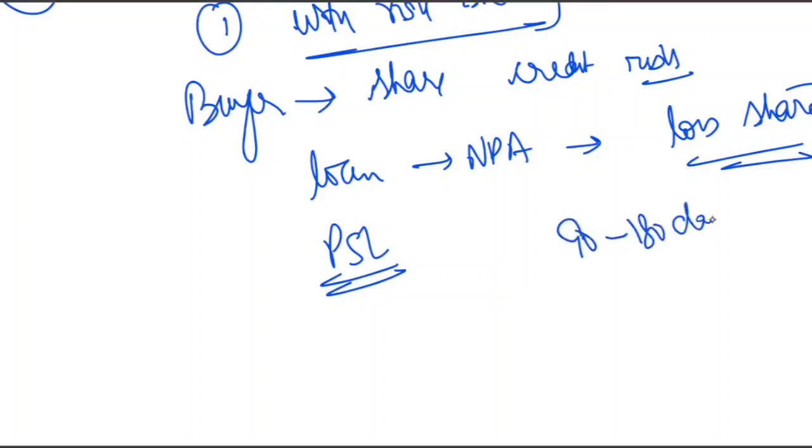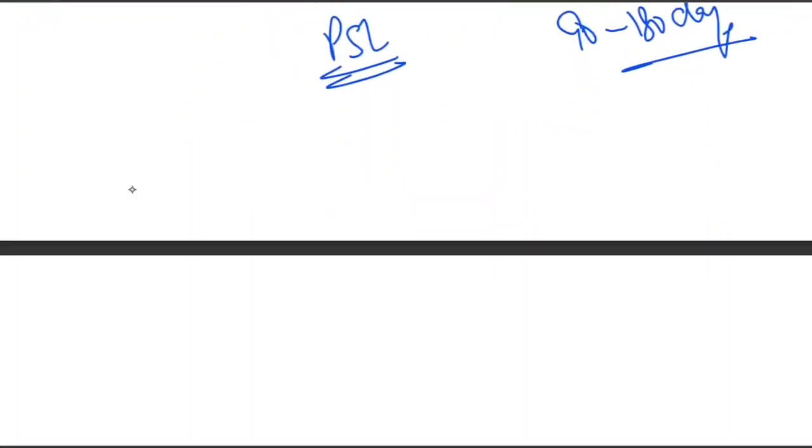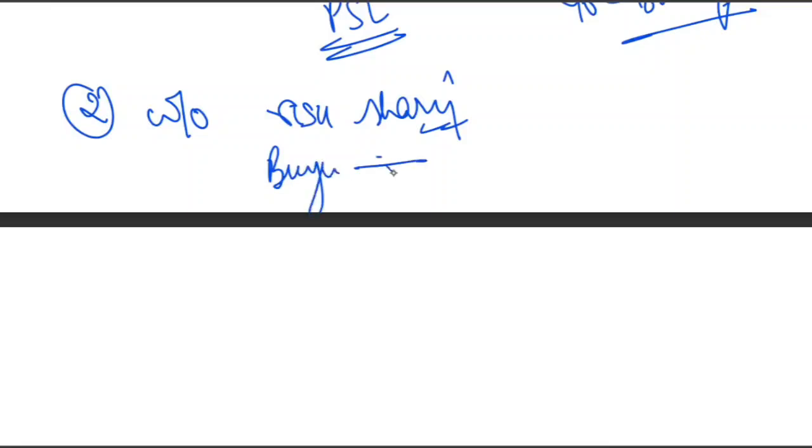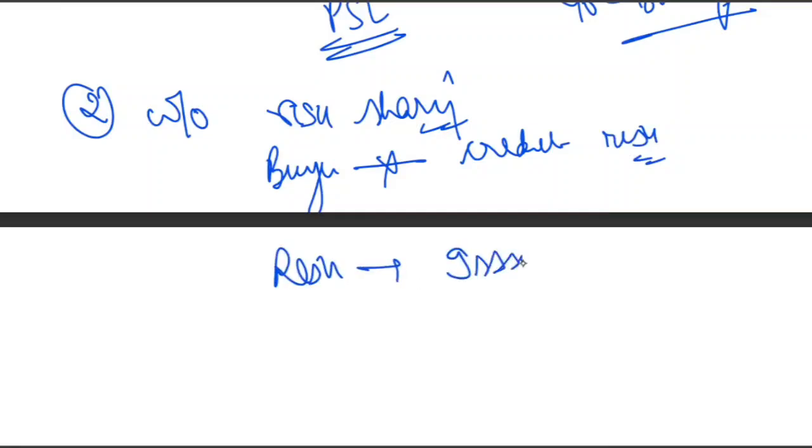Now the second kind of IBPC is without risk sharing, which means the buyer never takes any kind of credit risk. The buyer does not take a credit risk, meaning no risk of default. So risk remains with whom? Risk remains with the issuing bank, whoever has issued this certificate. And it acts like a short-term interbank borrowing, less than 90 days.